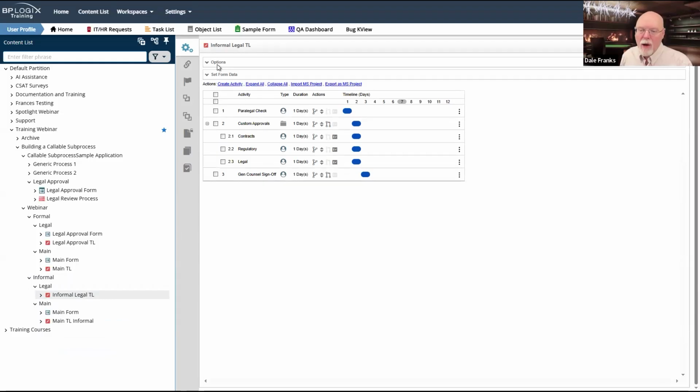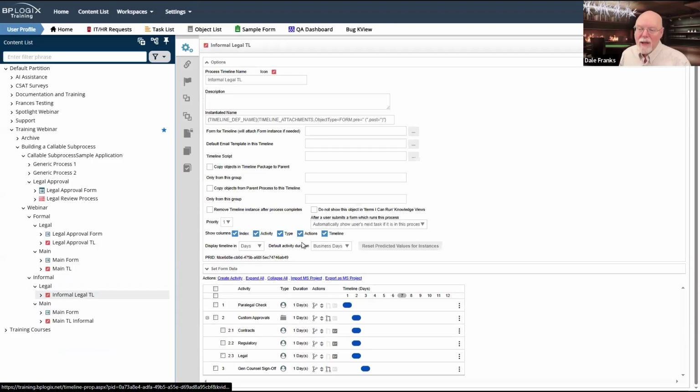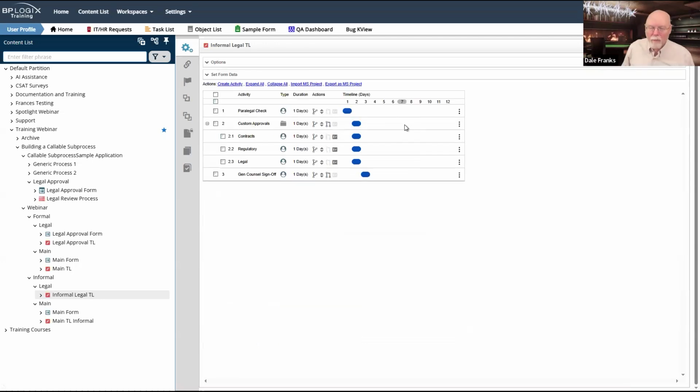And the reason it can be called by any process is because there's no form for timeline. What we are going to do whenever this thing gets called is we're just going to pass the main form instance down to it. It will be the only form instance that is attached to this timeline instance. And so it's going to use whatever form we send it as the main form.